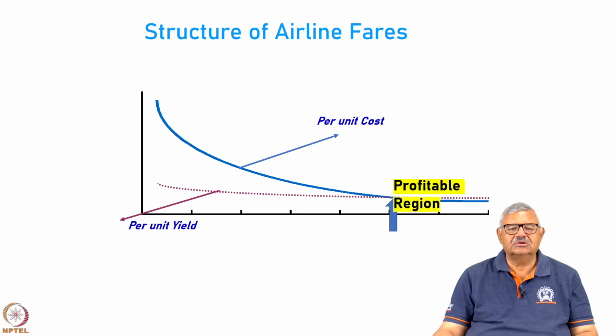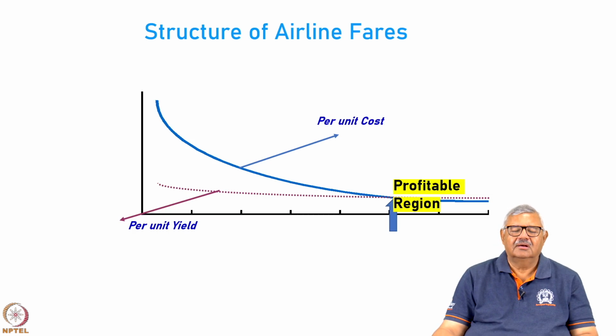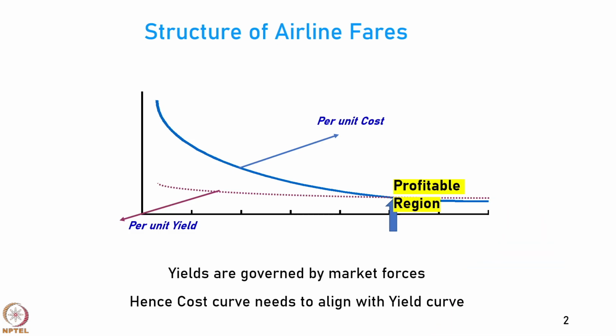So, airlines are supposed to play in this region and make the most of it, and that is why, the profitable region being very small, we say that the field of airlines is very cutthroat and they operate at very thin margins, primarily because of the structure of the system itself.